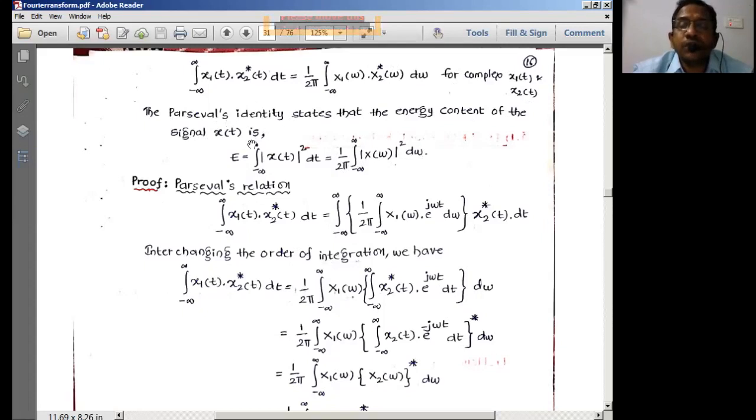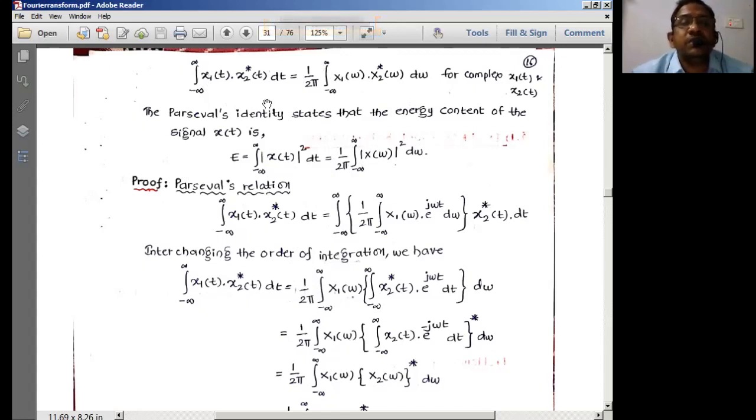It also provides one more property called Parseval's identity theorem. So what does Parseval's identity theorem mean? If x1(t) and x2(t) are equal to x(t), then it results in an energy signal, which is nothing but E equals the integral of |x(t)|² dt, equal to 1 by 2π times the integral of X(ω) times X(ω) conjugate, that is |X(ω)|² dω. So these two relations normally come under Parseval's theorem.